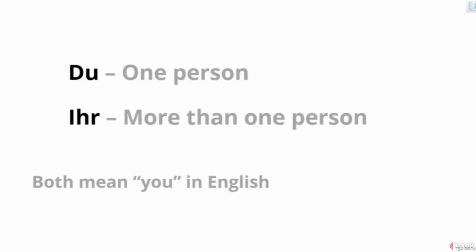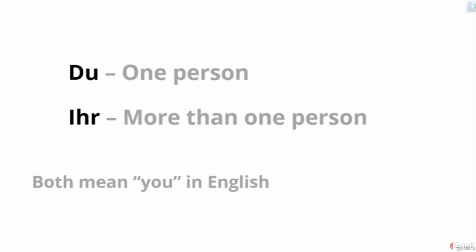Du is the singular second person pronoun, and ihr is the plural second person pronoun, and they both translate to you in English. That is, both of these words mean you in English. So, if you were talking to one person, you should use du. And if you were talking to more than one person or to a group of people, you should use ihr.